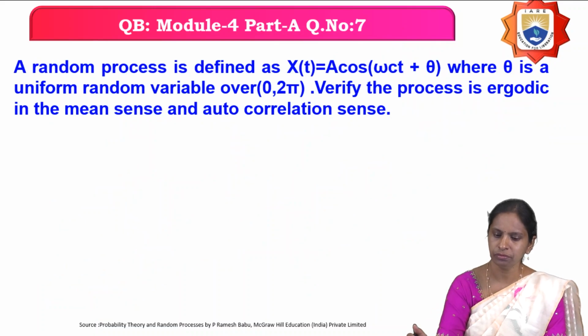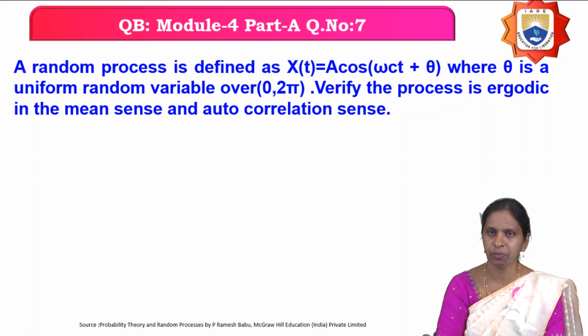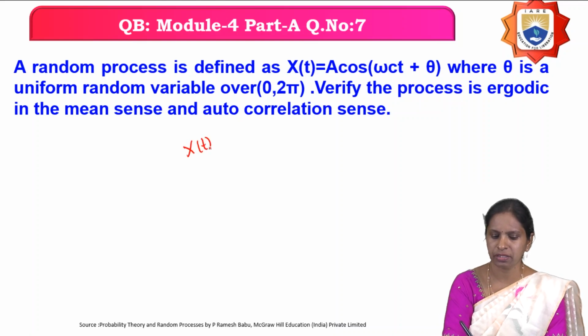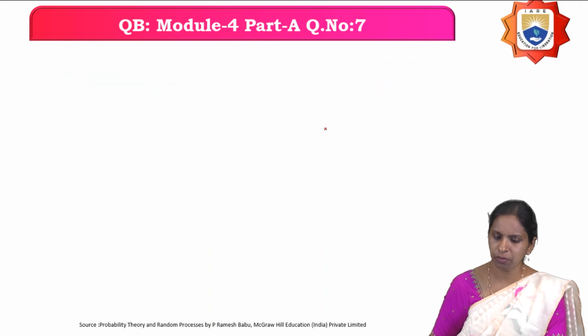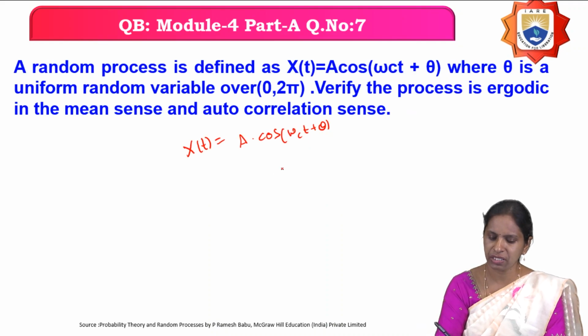Next question is, a random process is defined as X(t) = A cos(ω_c t + θ), where θ is a uniform random variable over the interval 0 to 2π. So what they have given here, X(t) is a random process defined by A cos(ω_c t + θ).